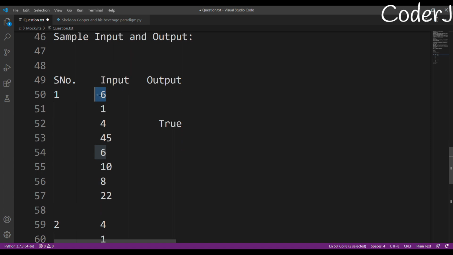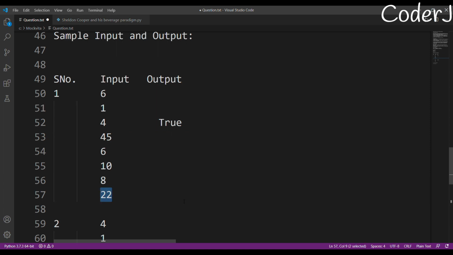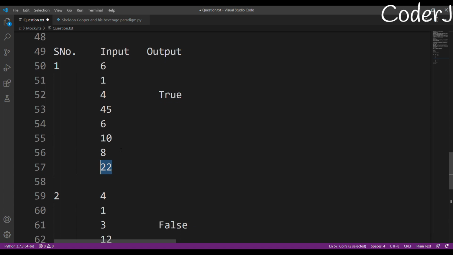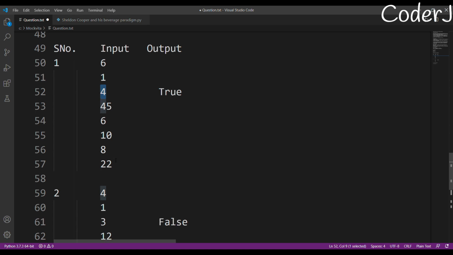The first line shows the total number of drinks, so it's 6, so we'll have 6 drinks. After that, the last number shows the quantity that they want to consume. If there are any three bottles, since there are only three persons, whose quantity sums up to this 22 value, then they'll drink it, otherwise not. And here, yes, there's a possibility: 4, 10 and 8. 4 and 8 is 12, 12 plus 10 is 22. So if they drink these three bottles, they'll have a quantity summing to 22. That's why we return true.